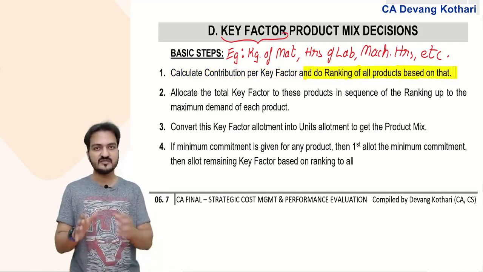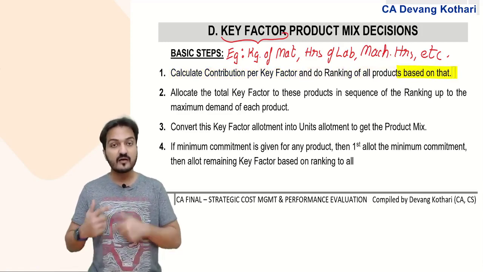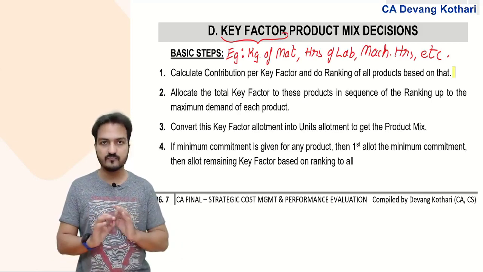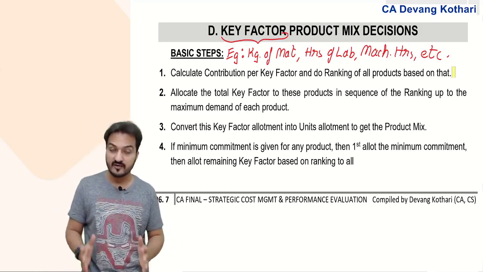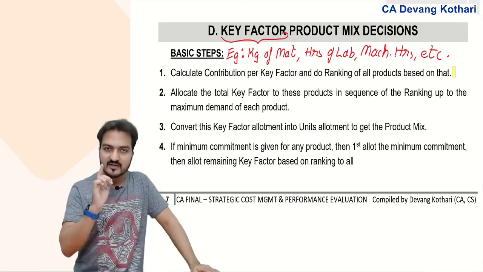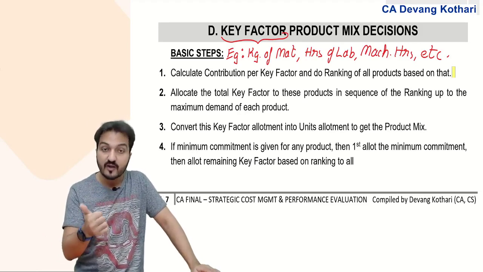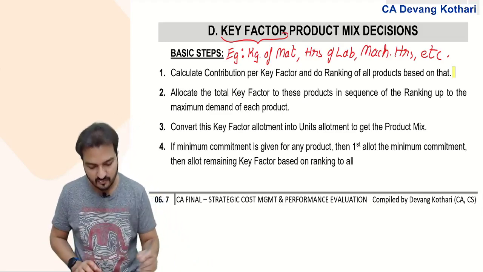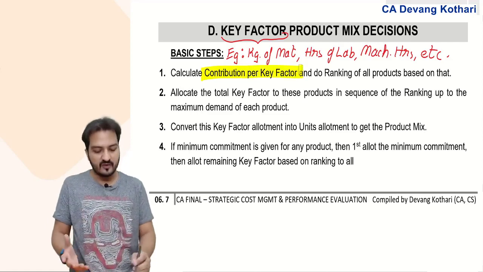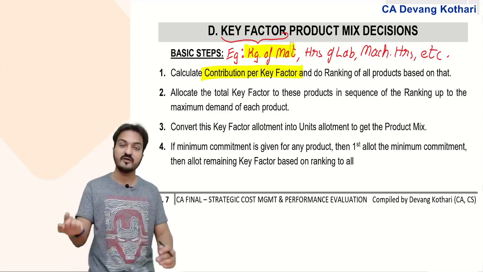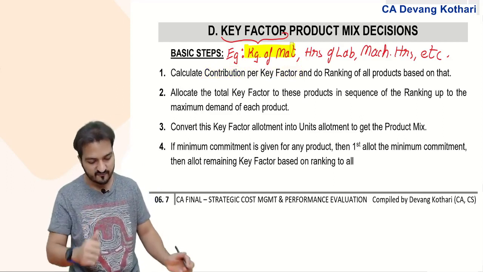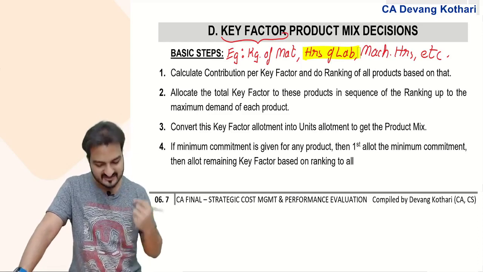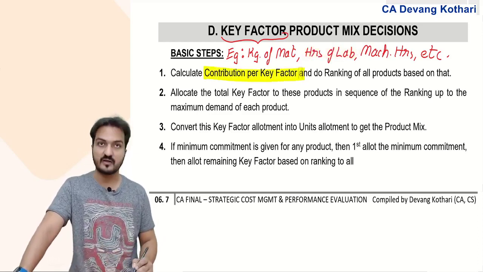Look, now if there is a key factor in my company, will I consider that the product which gives more contribution is a better product? No, more contribution is not the criterion here. Rather, the better product is the one which gives more contribution with the least use of key factor. That is why I tell you to calculate contribution per key factor. If kgs of material is the key factor, then you find contribution per kg. If labor hours is the key factor, then you find contribution per labor hour. This is called contribution per key factor.